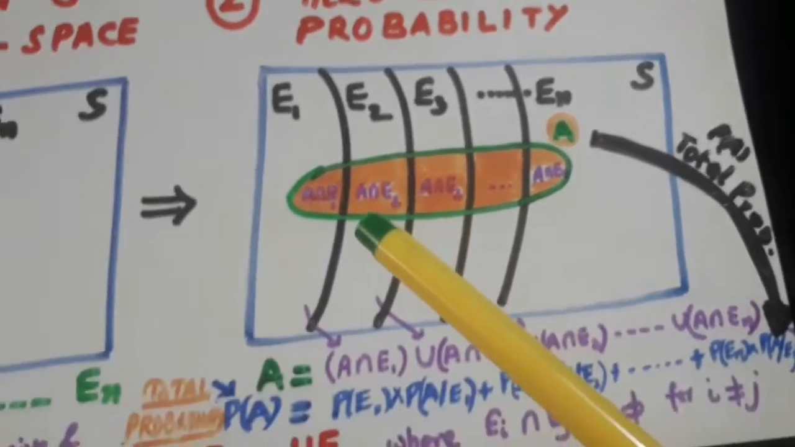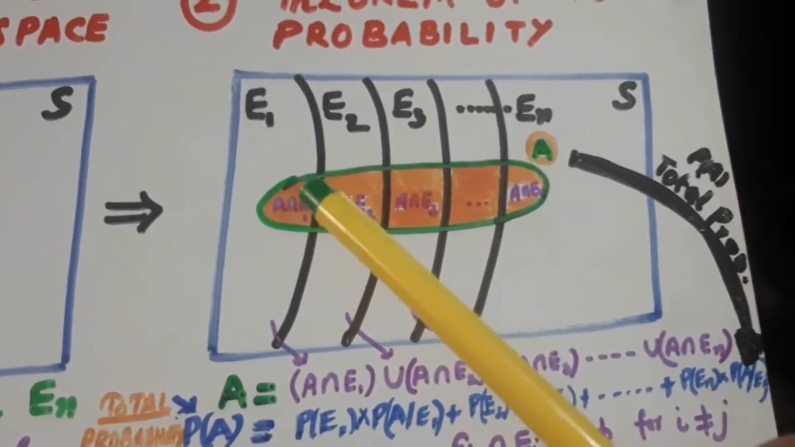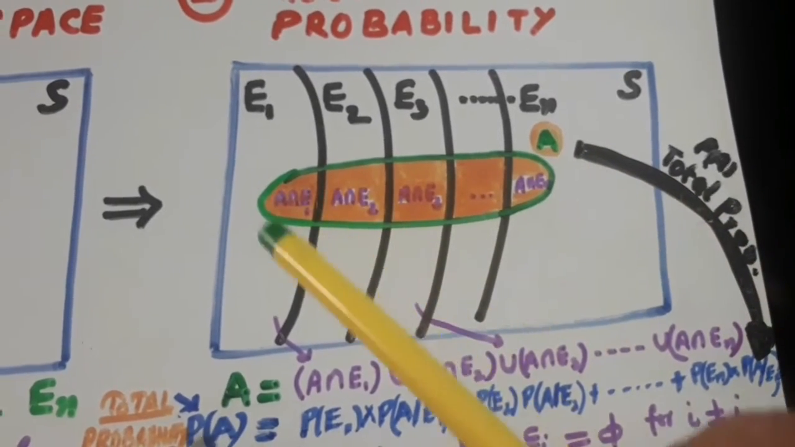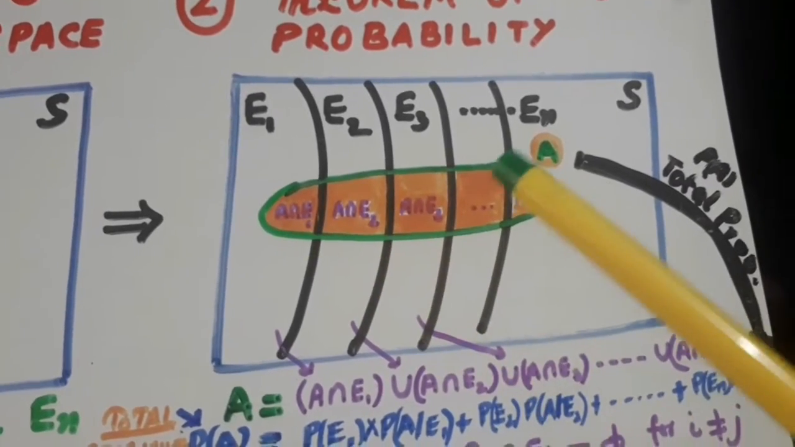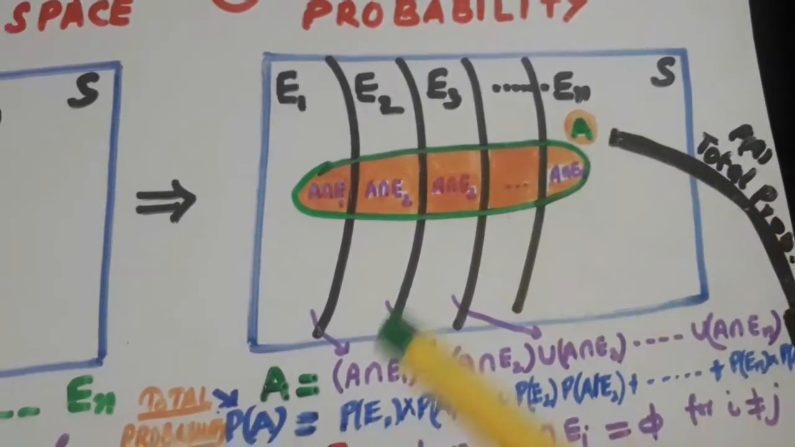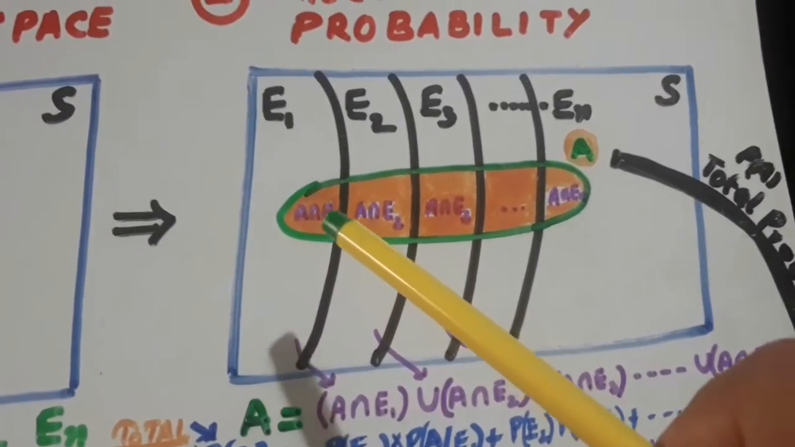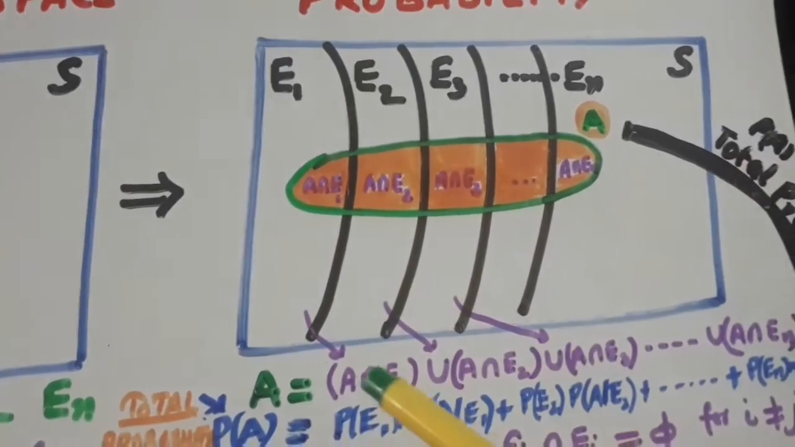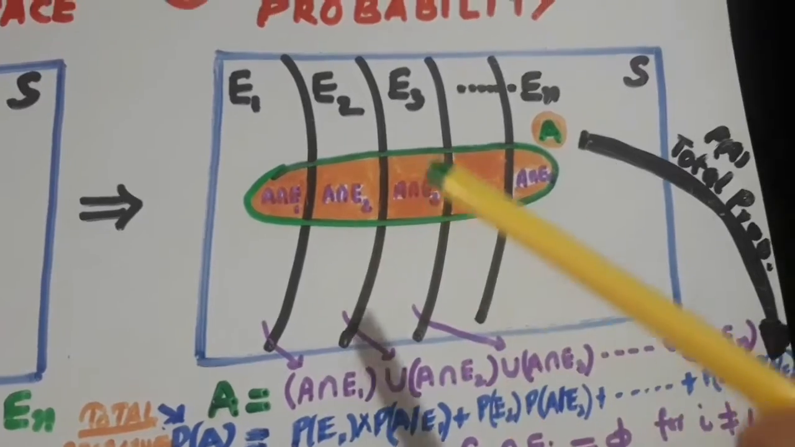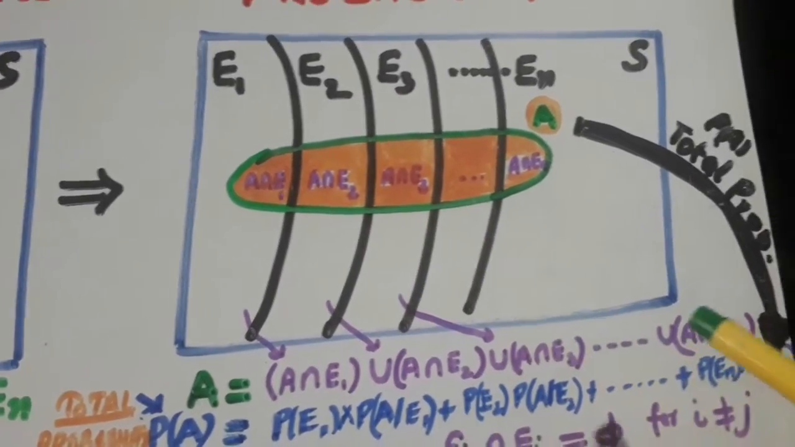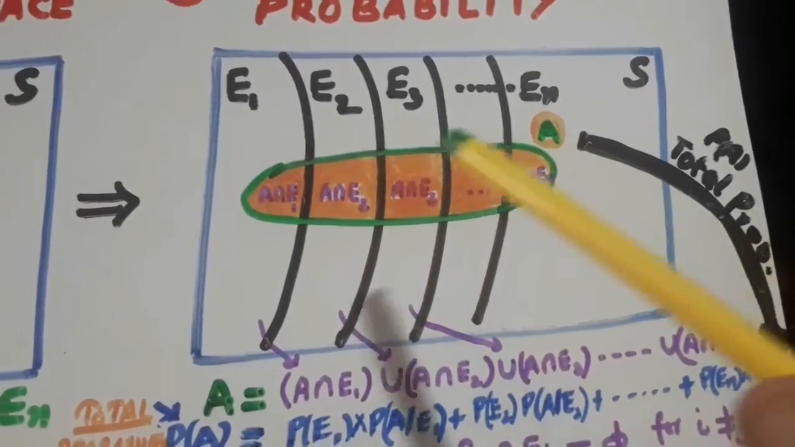Look here, this is set A. This green one with orange partitions is set A. Set A can be written as A intersection E. A is there, E1 is there, so it is A intersection E1, this is A intersection E2, this is A intersection E3, and so on up to A intersection En. So when we unite all this, it becomes A.